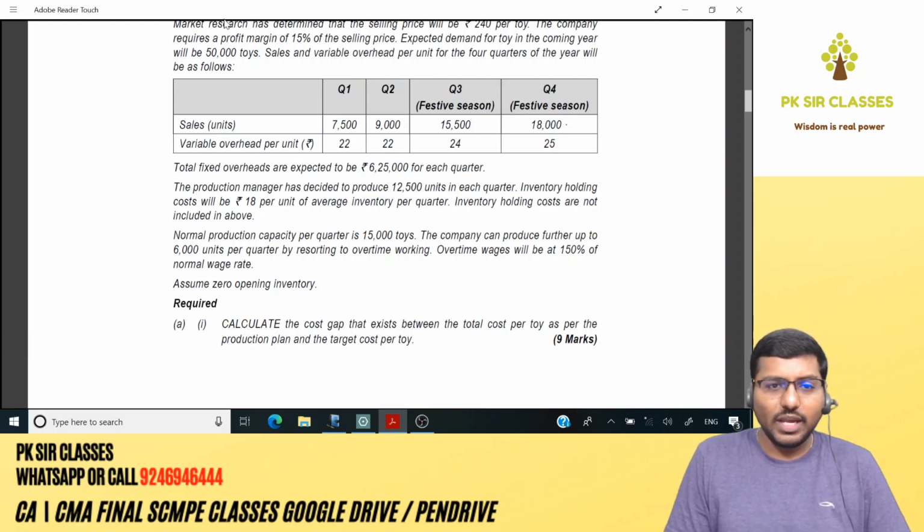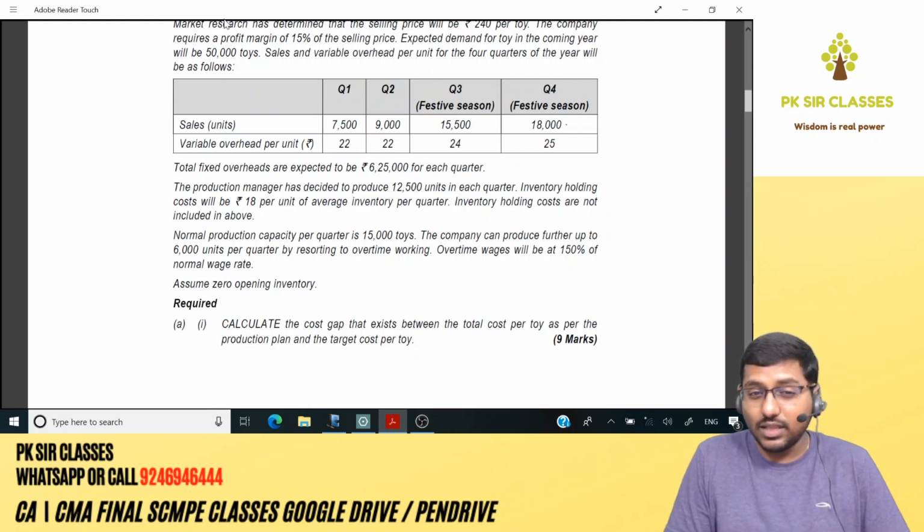Inventory holding cost will be 18 per unit of average inventory per quarter. Inventory holding costs are not included in the above. Fine. Right. So what else? Normal production capacity per quarter is 15,000. This guy anyway has decided to produce 12,500 units per quarter. The company can produce further up to 6,000 units per quarter by resorting to overtime working.